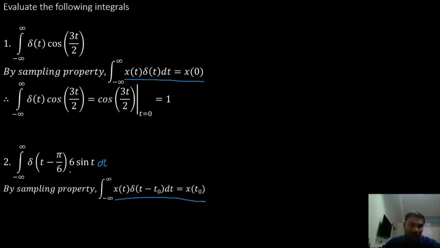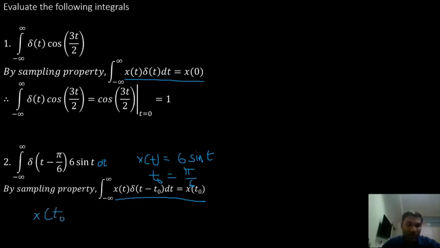So here, what is x of t in this integral? In this integral, x of t is equal to 6 into sine t. Then t naught, what is the value of t naught? t naught is equal to pi by 6. So we'll substitute, the final answer is going to be x of t naught.